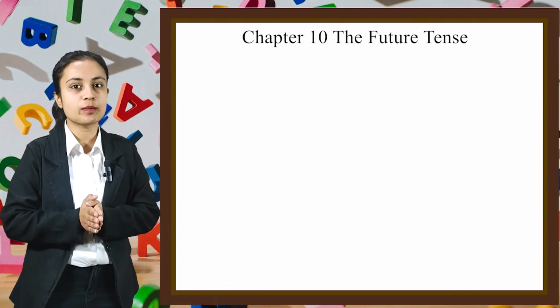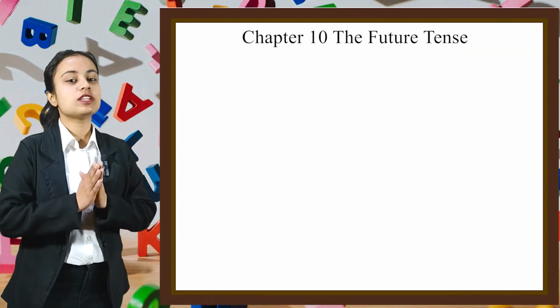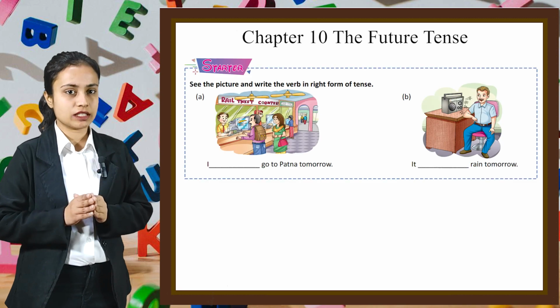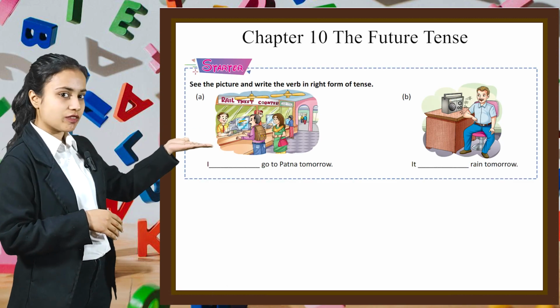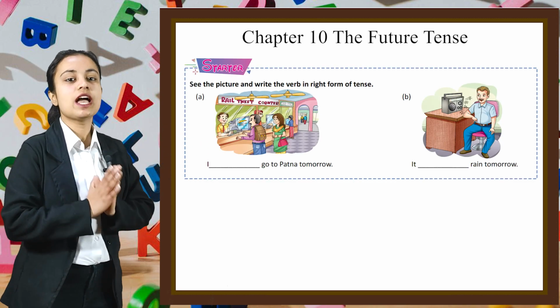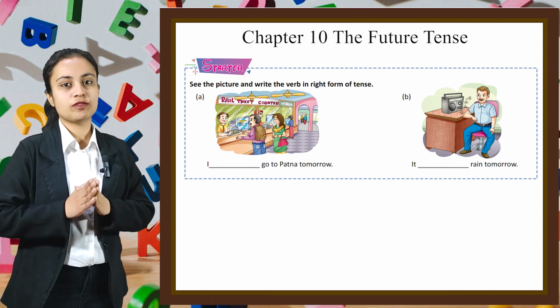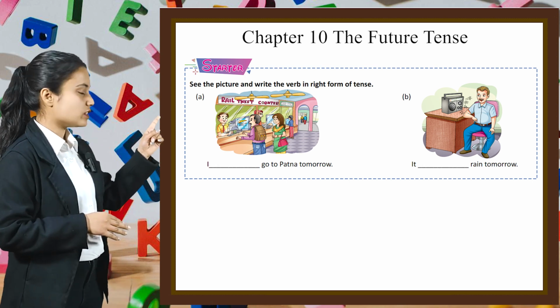I'm back again in front of you all with a new chapter, which is chapter number 10 of your books, the future tense. So let's start this chapter with the starter part. Here two pictures are given. We have to see the picture and write the verb in the correct form of tense. Let's start with the first picture.